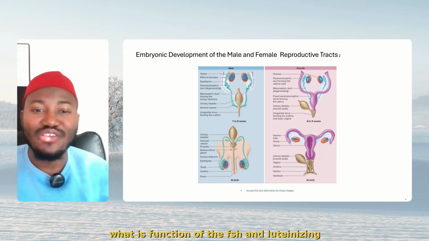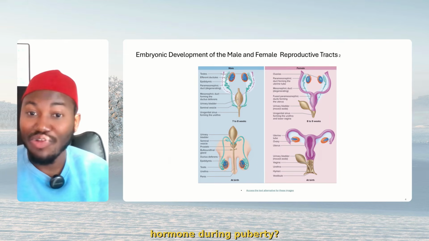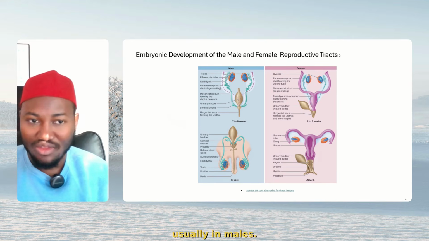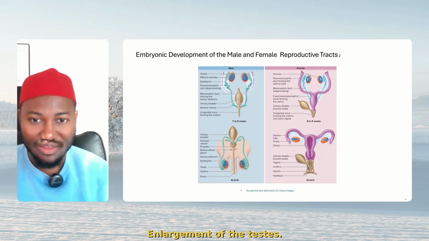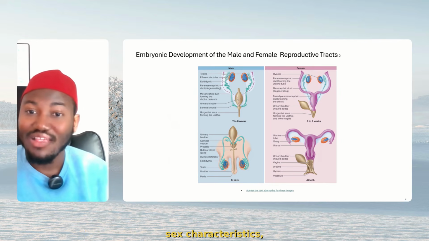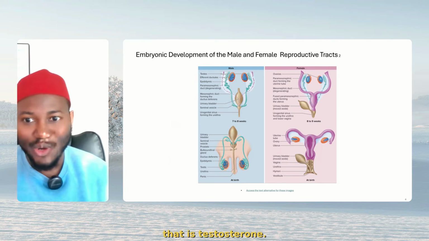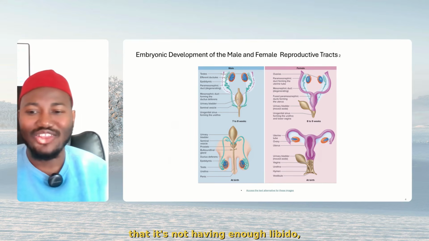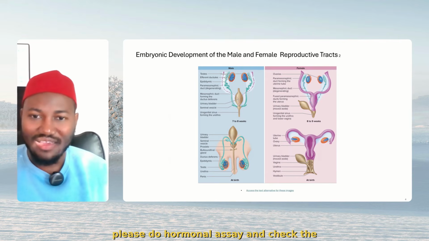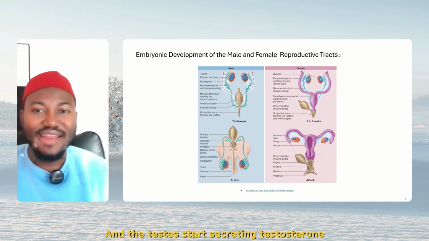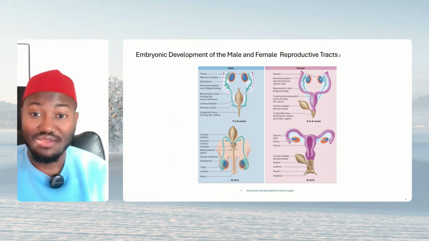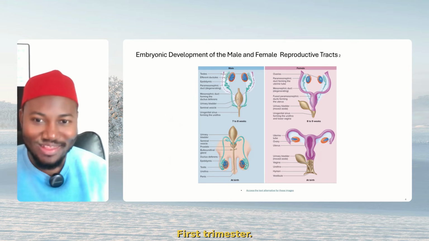What is the function of FSH and luteinizing hormone during puberty? It is for enlargement of the testes in males. While testosterone stimulates development of secondary sex characteristics, spermatogenesis, and libido. That is testosterone. So if somebody comes to the hospital and complains that he's not having enough libido, please do a hormonal assay and check the testosterone. And the testes start secreting testosterone usually in the first trimester of fetal development. Very, very important. First trimester.